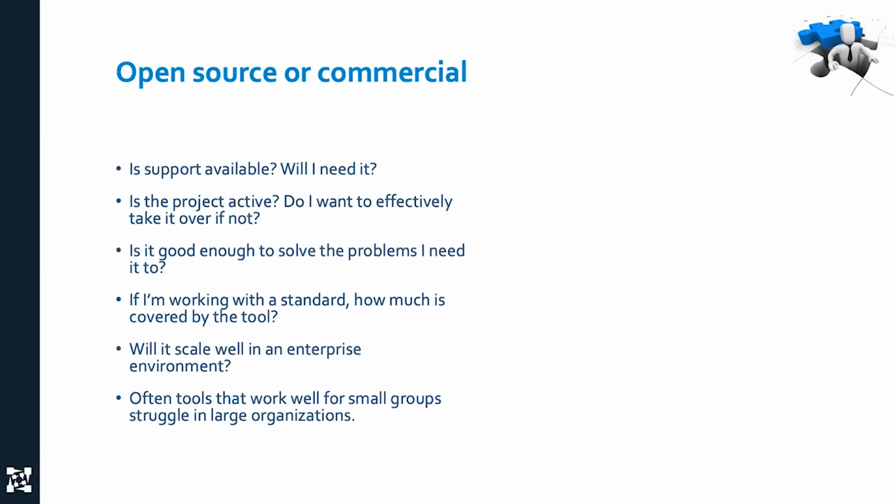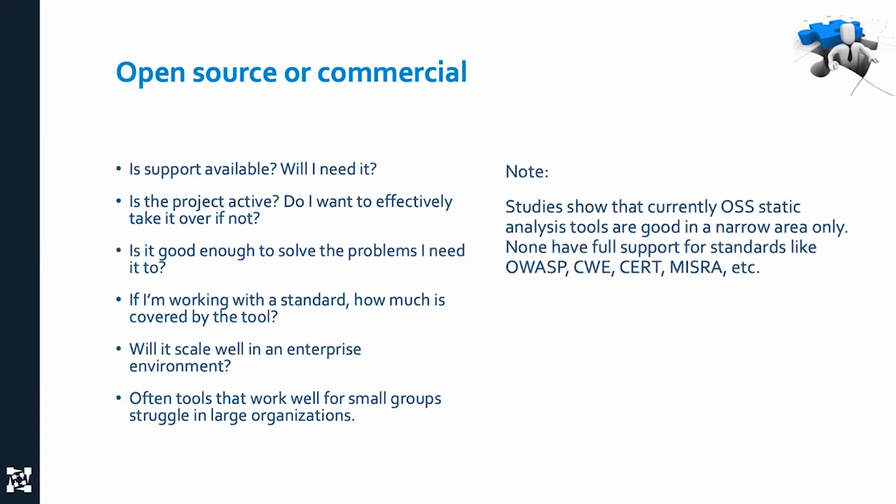Typically, open source tools are very good in a narrow scope. A person who created the tool had a specific problem. They wrote the tool, they made it solve the problem. Someone else had a second problem, they added to it. But if I look at CWE Top 25, there's 25 different issues that are probably represented by about 100 checkers, and that's a monstrous effort.